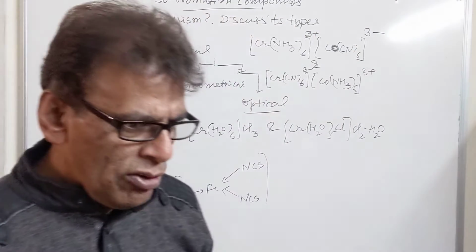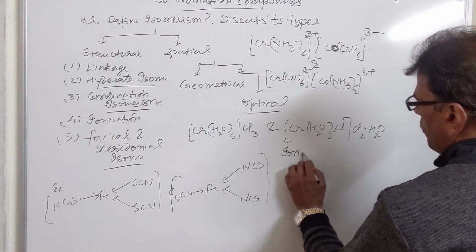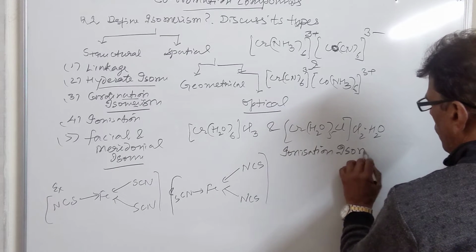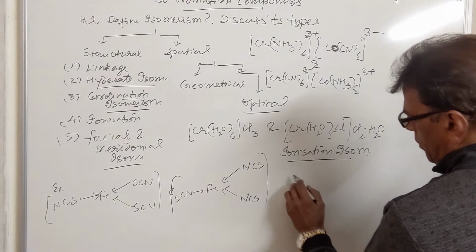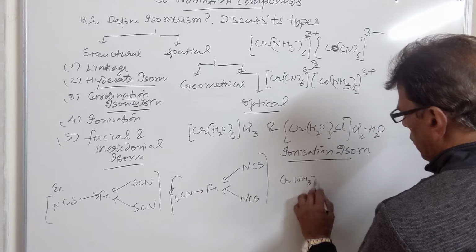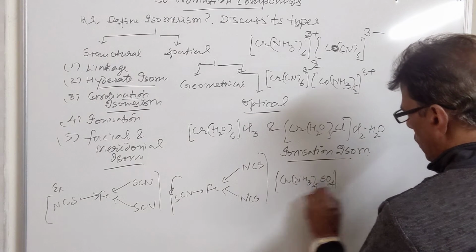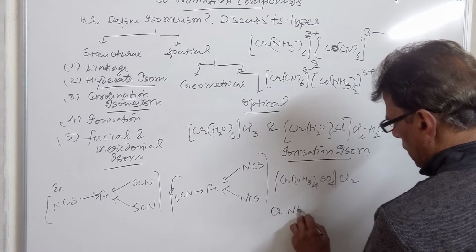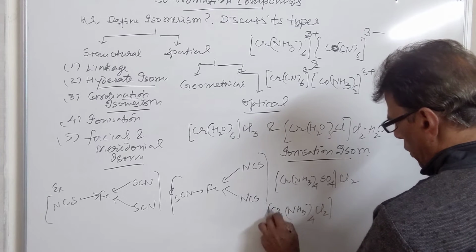Then we have ionization isomerism. The isomers differ in the nature of the ionizable group. For example, we have [Cr(NH3)4SO4]Cl, and in another complex, sulfate goes out and chlorine comes in.